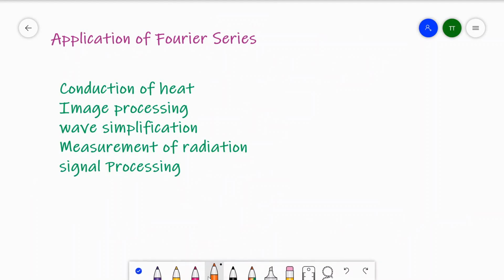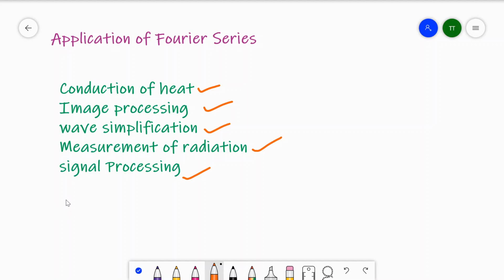So application of Fourier series in engineering, that is conduction of heat, image processing, wave simplification, measurement of radiation and signal processing. Okay, but what is the condition to apply Fourier series?